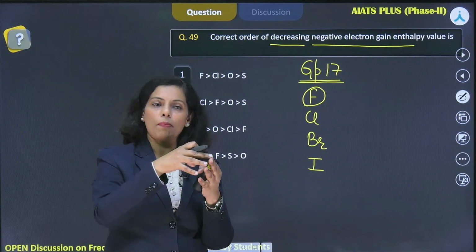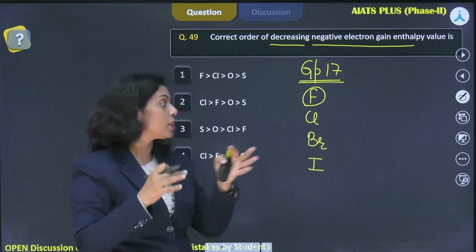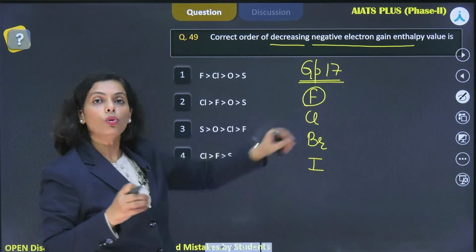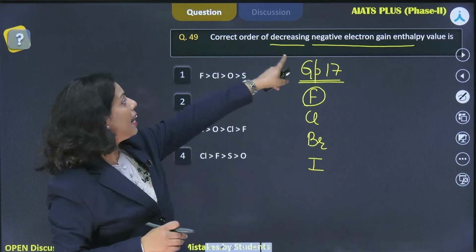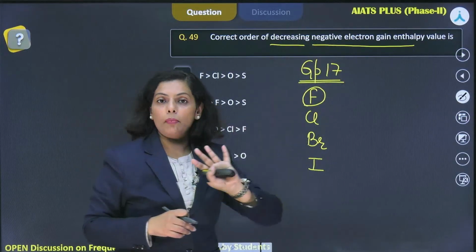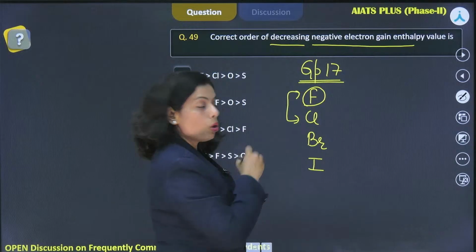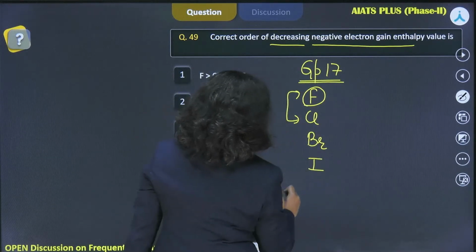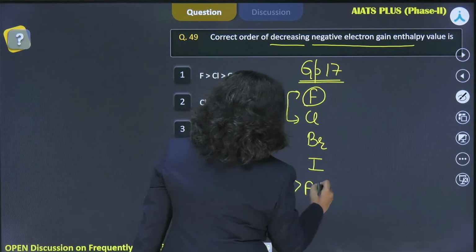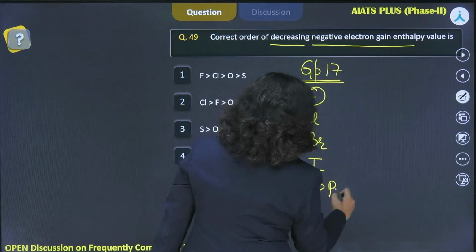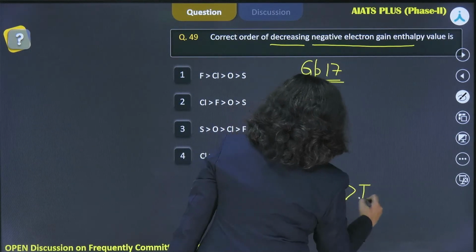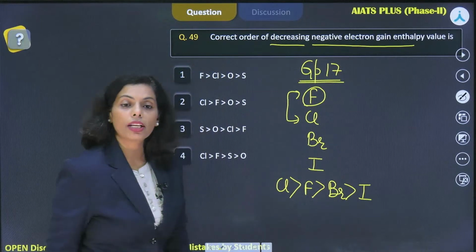Though nuclear charge is applicable there, interelectronic repulsion will not allow it to have the maximum negative electron gain enthalpy. So when I'm talking about these, the order is Cl the highest one, then fluorine, then the turn comes for bromine and iodine. This is the order of negative electron gain enthalpy.